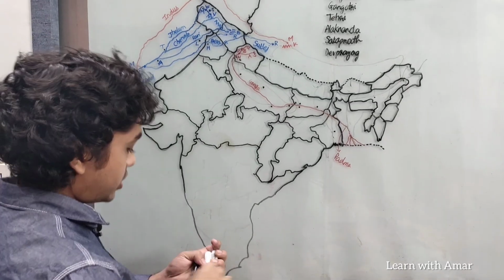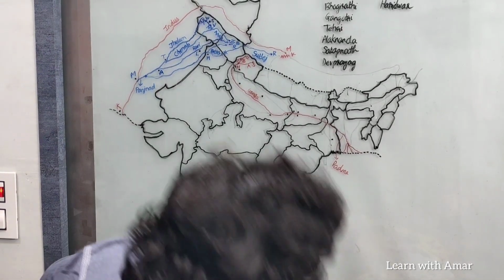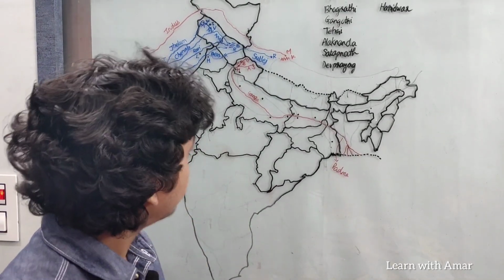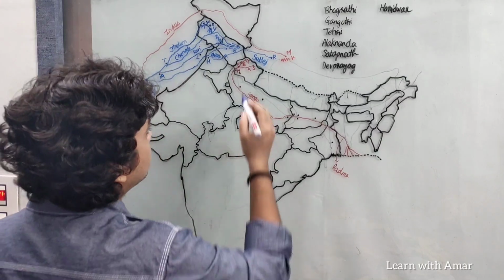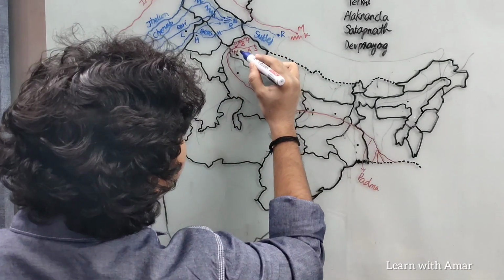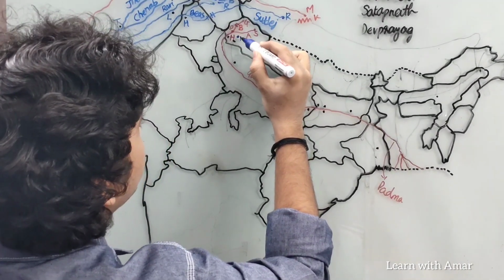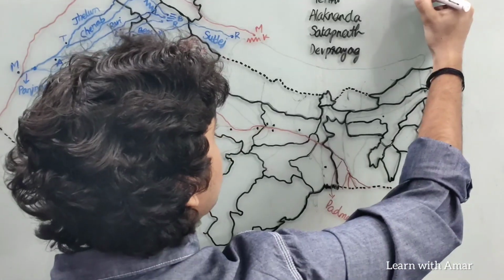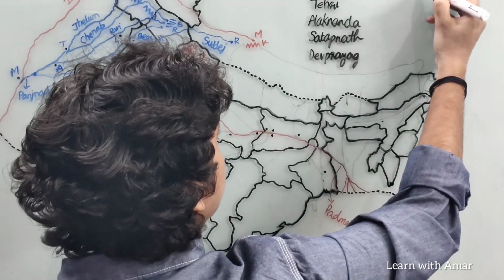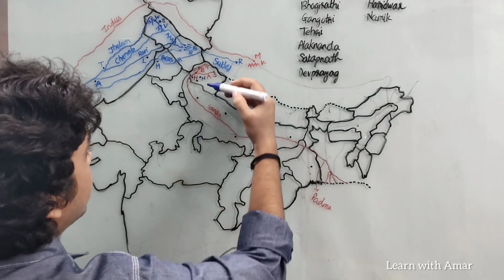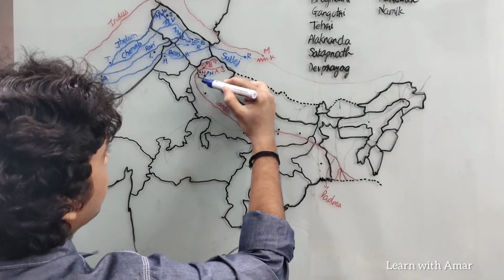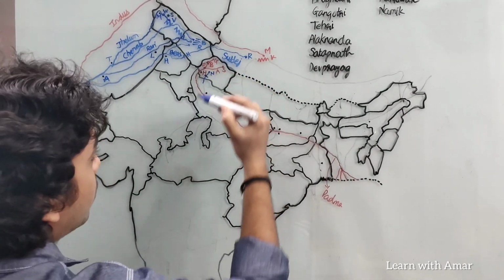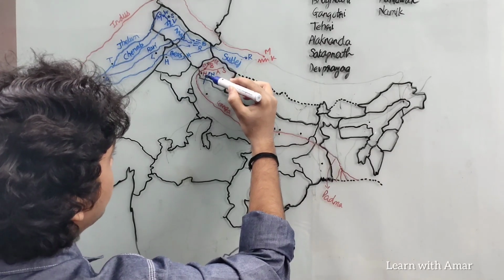Okay, the first tributary we have is Ram Ganga. Ram Ganga originates here in Uttarakhand at Nami Glacier. It flows through Uttarakhand. We find the Ram Ganga dam on this. This is a dam in Uttarakhand.